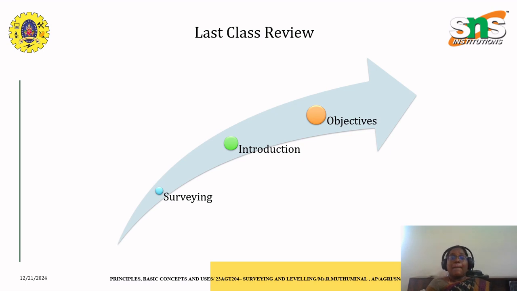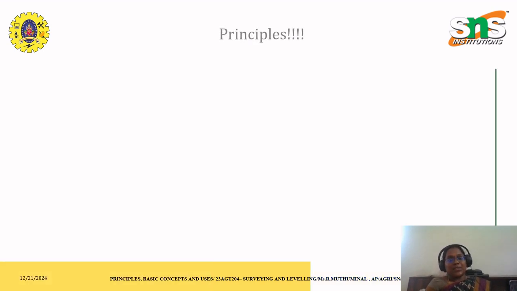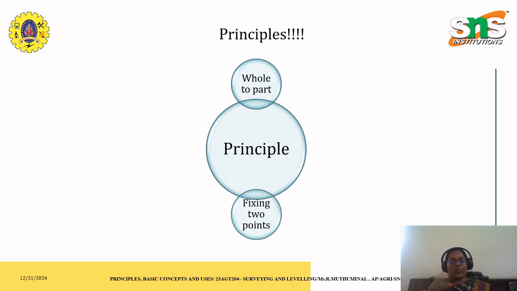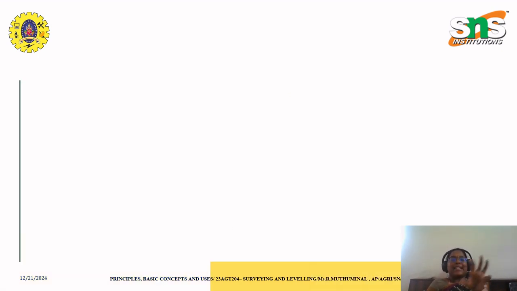Today we'll see about the principles of surveying. The principle here is a main thumb rule that has to be followed as a surveyor, because surveying is a very vast profession. Even if we are very capable of doing surveying, we can take up charge as a surveyor, because this will make us a very good entrepreneur in surveying. The main principles involved in surveying are, first, whole to part, and the second one is fixing two new points. Let us have a brief intro over whole to part.